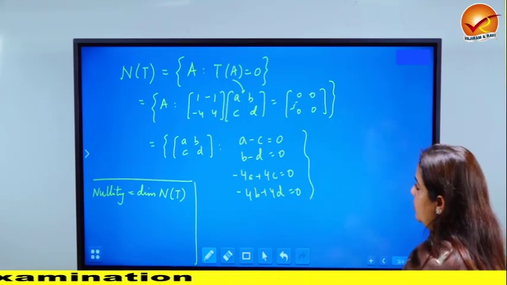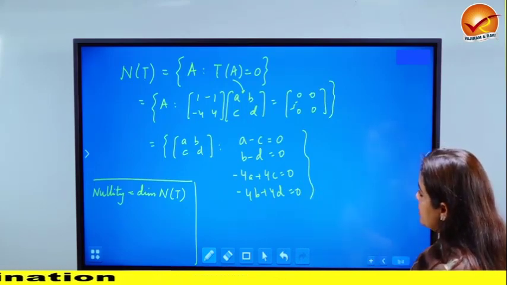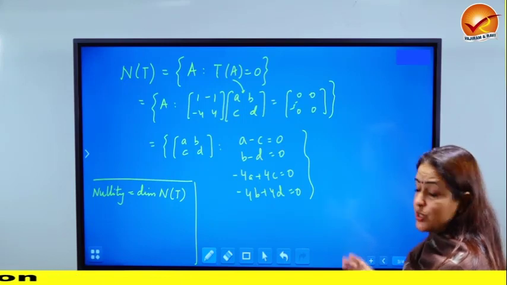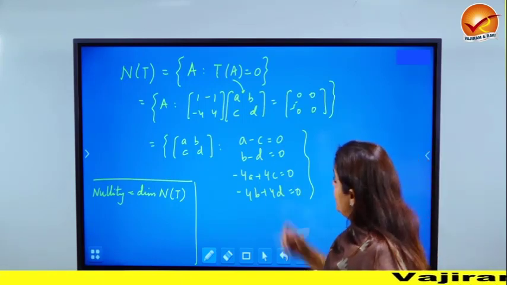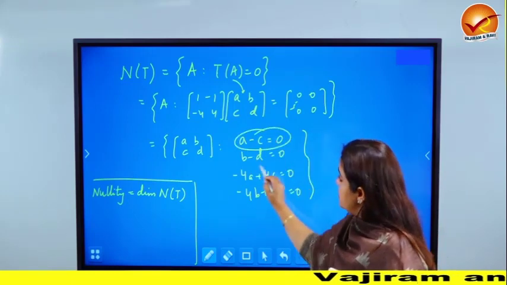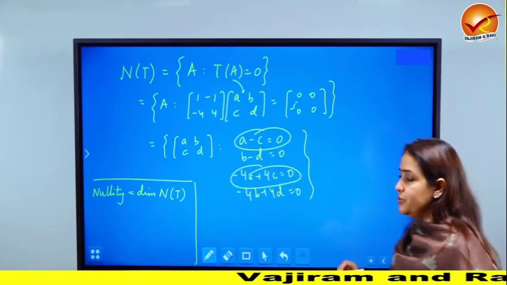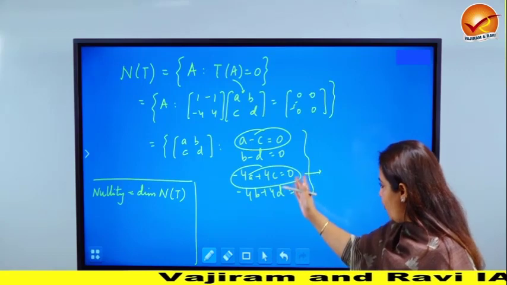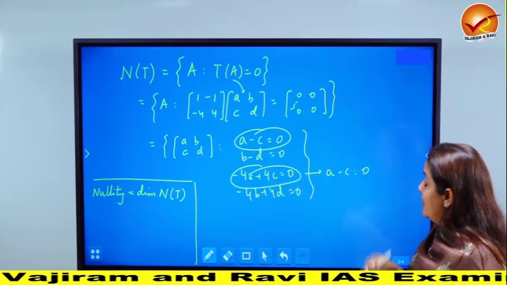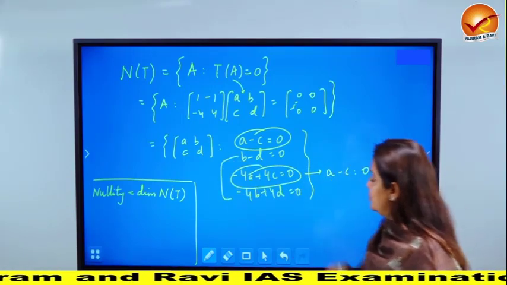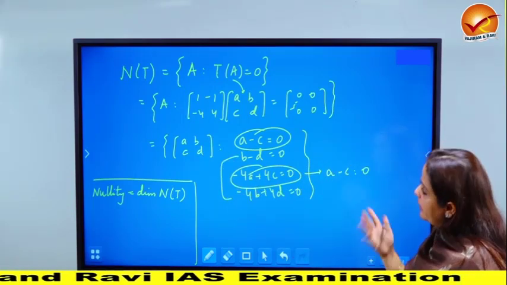Now, are these equations all linearly independent? Clearly no. Just look at the level of complexity of the equations. It's quite simple. a minus c is equal to 0 and this one is minus 4a plus 4c equal to 0. If you just get rid of the minus 4, you get the same equation back. The same thing is valid for these two. That means you have to cater to only 2 equations.